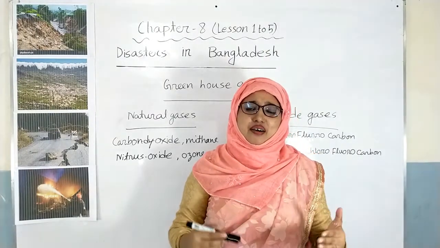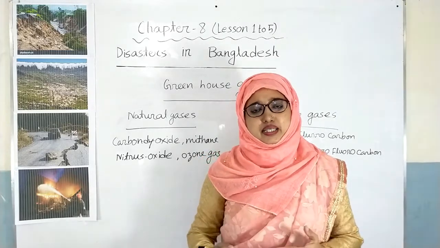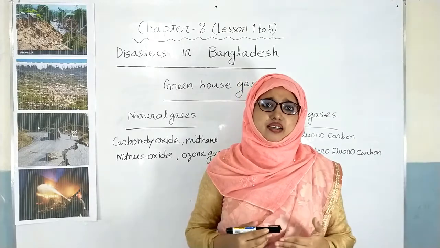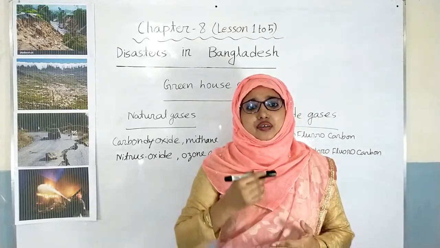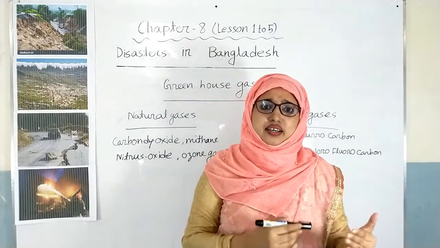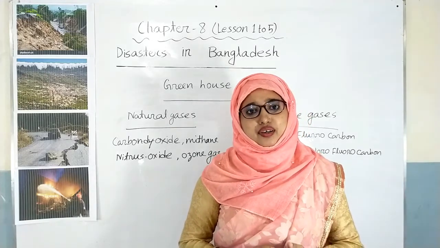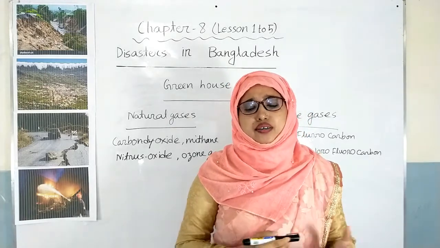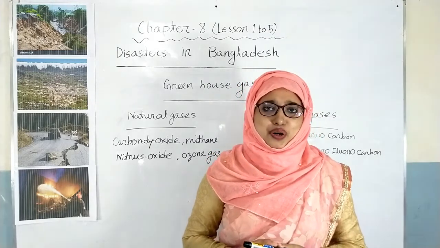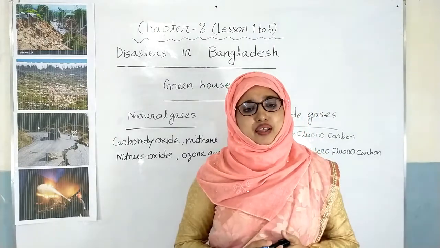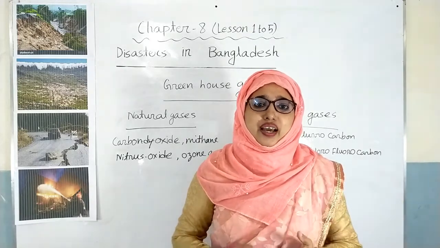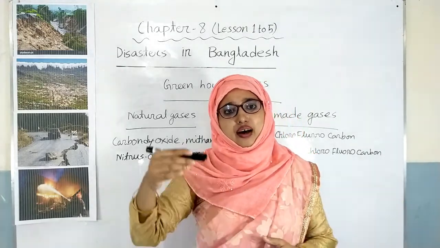Dear students, greenhouse gases work as a heat maximizer in the globe. They create a kind of covering or shield around the globe. This layer absorbs heat from the sun and then scatters it on the surface of the globe. Thus the heat of the world increases. This increasing heat is called global warming. Due to this problem, the air and the earth are getting warmer gradually and the sea surface is going up.